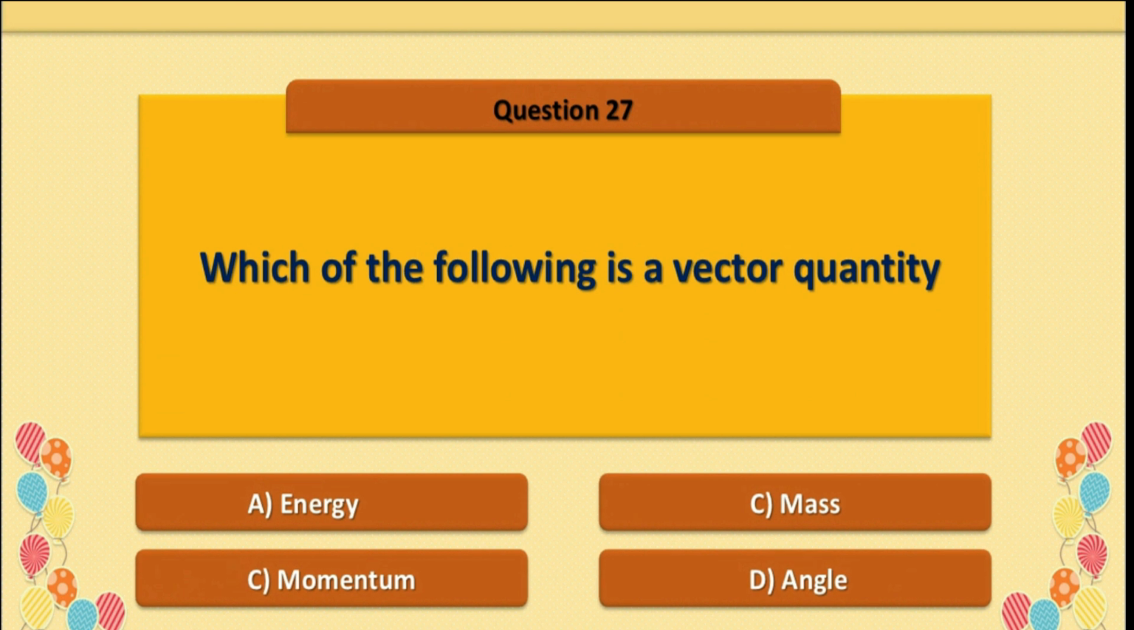Question number 27. Which of the following is a vector quantity? Energy, mass, angle, all are scalar quantities. Momentum has both magnitude and direction. So momentum is the vector quantity. Option C is correct.